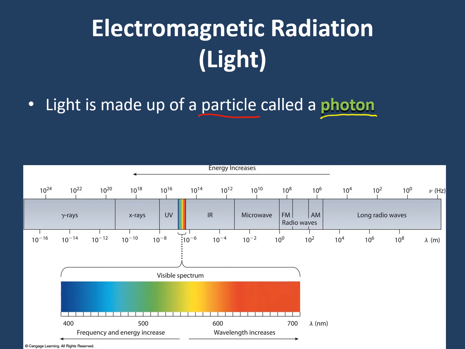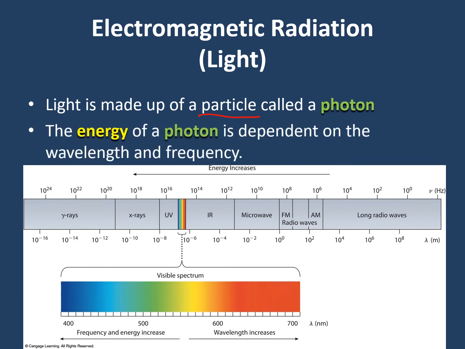Now, the reason why light has this wave-particle duality is light has energy, which typically we think of only as being reserved for particles. Particles moving through space have energy. But that's part of it. There's more to it than that. That's a really simplified definition of it. But because light has energy, the energy of a photon is actually dependent on either the wavelength or the frequency. They both matter, and they're both related to each other.